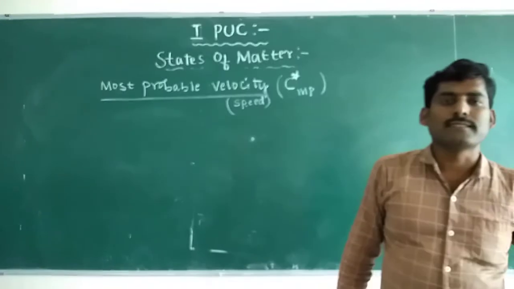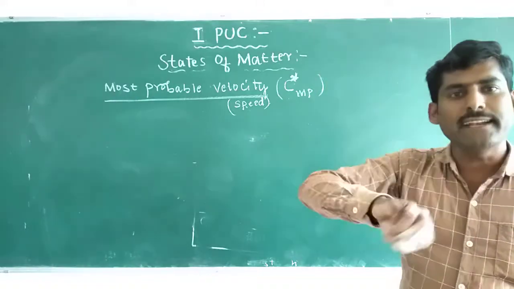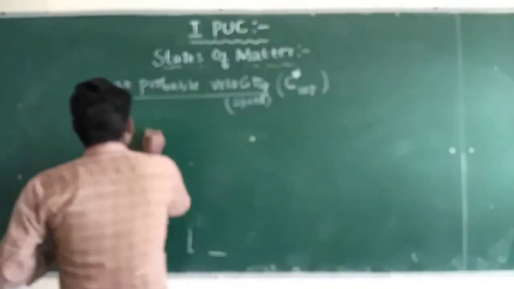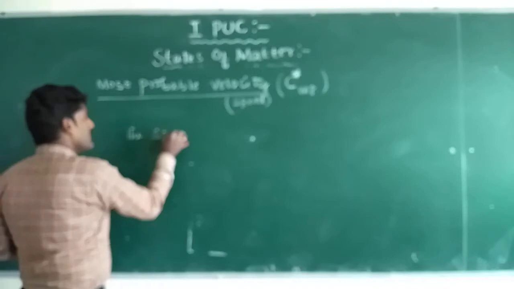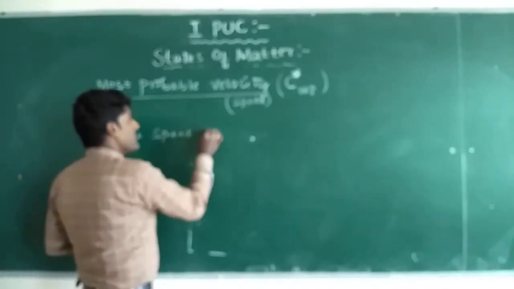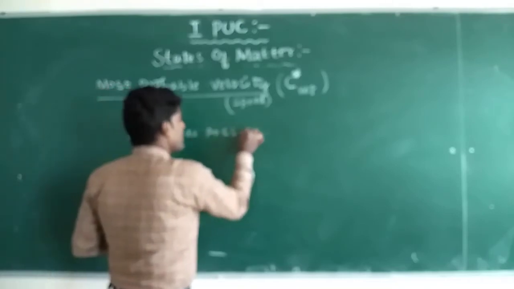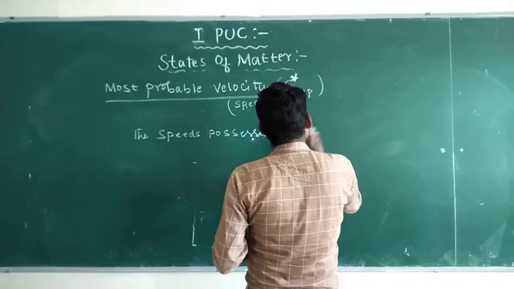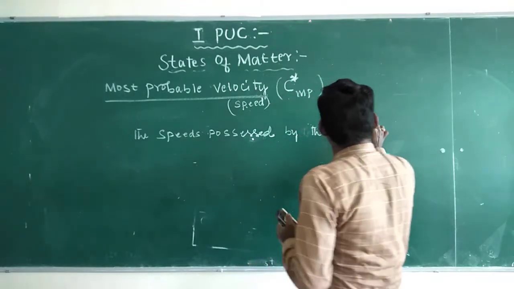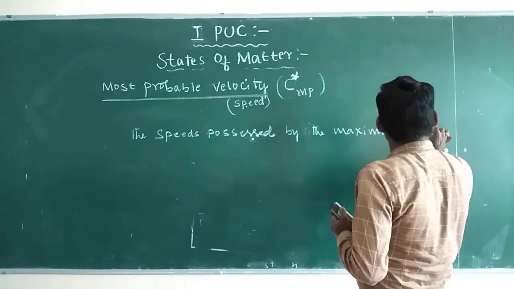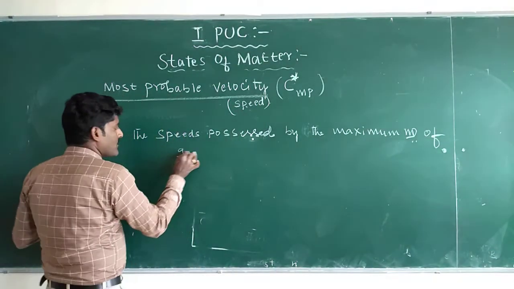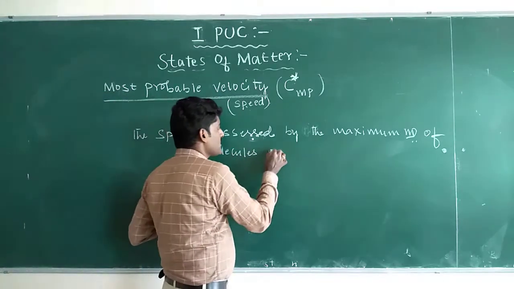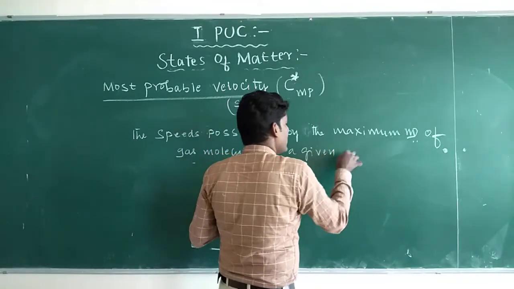Most probable velocity is nothing but the velocity or the speed possessed by the maximum number of gas molecules at a given temperature.